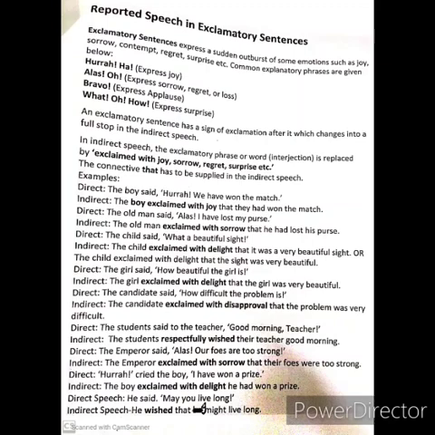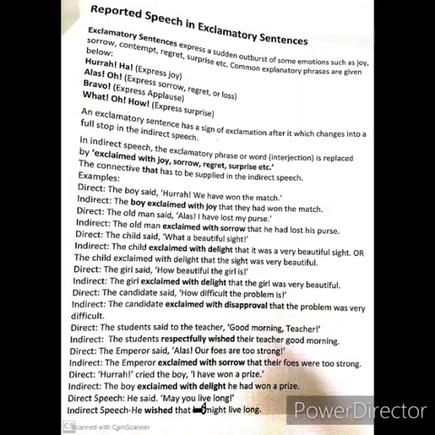Now an exclamatory sentence has a sign of exclamation after it, which changes into a full stop in the indirect speech. That means in indirect speech we do not keep the exclamation mark. It becomes a full stop. That means an exclamatory sentence changes into an assertive sentence when we change from direct speech to reported speech or indirect speech. Now in indirect speech the exclamatory phrase or word, that is the interjection, is replaced by "exclaimed with." We don't use that same interjection in indirect speech.